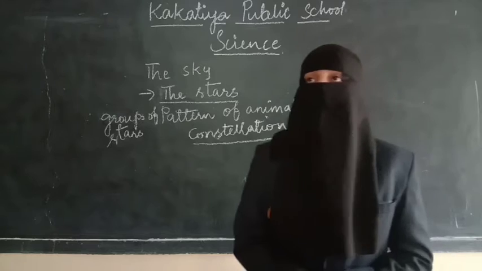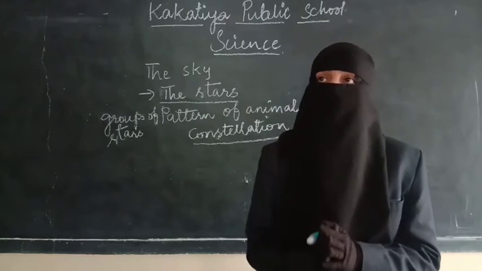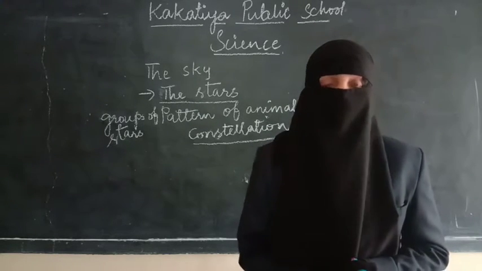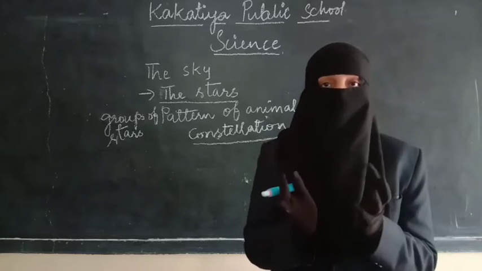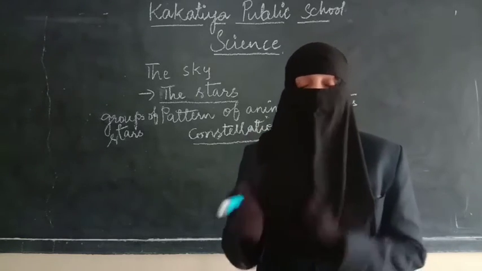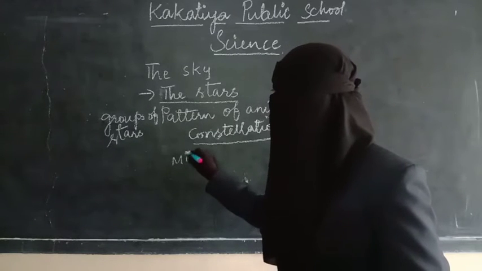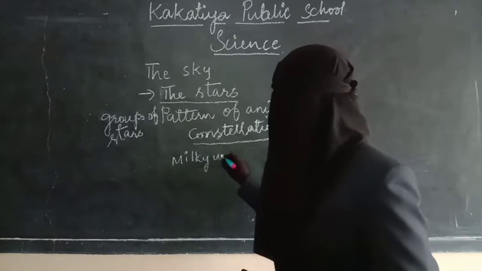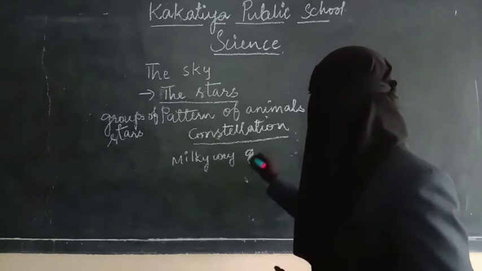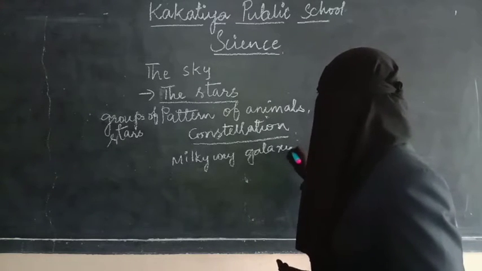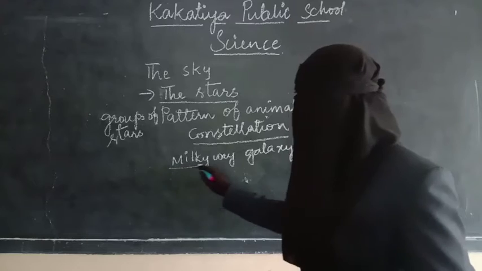The stars which we see, the part of the sky which we are seeing, is only a small part of it, only a cloud of stars. We live in the big Milky Way galaxy. So we live in which galaxy?